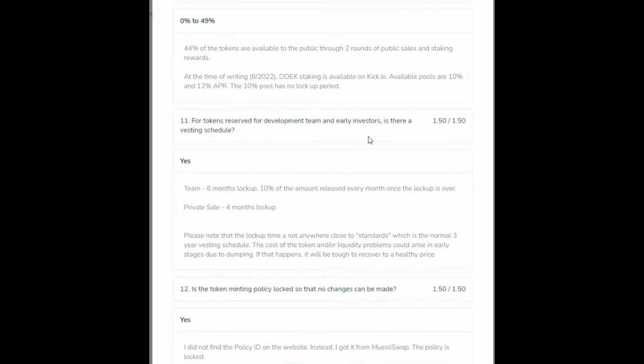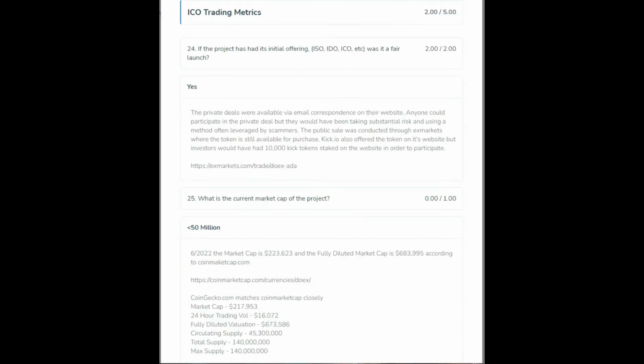Many dApps have a 3-year vesting schedule. It's kind of standard. Most projects do that, but DOEX doesn't come close. Token minting policy is locked, and there was not an ISPO. If the project has had an initial offering, was it a fair launch?